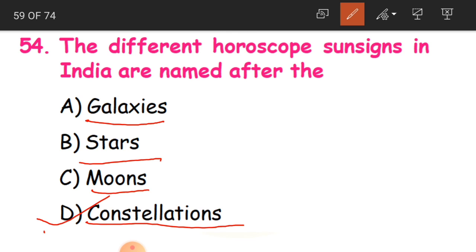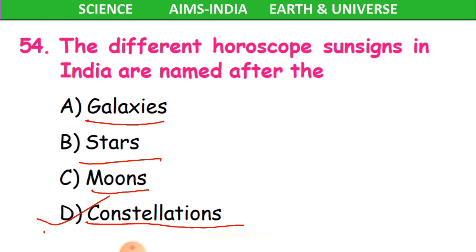We have learned that some groups of stars together form a pattern which we call constellations, and every constellation has got a name. So those particular constellations are also considered as horoscope sun signs. Okay, children? So D is the answer.